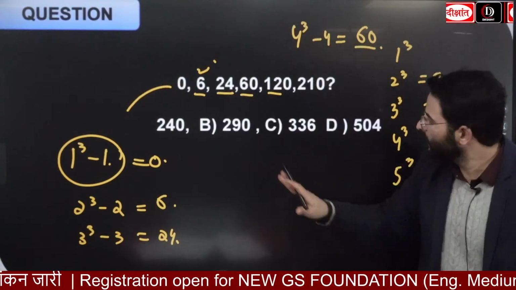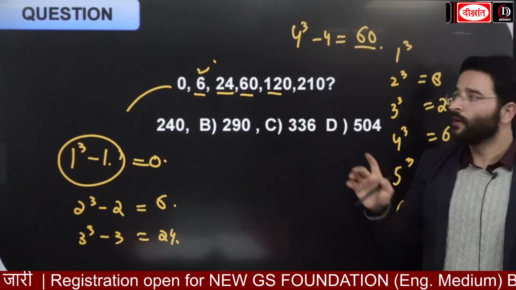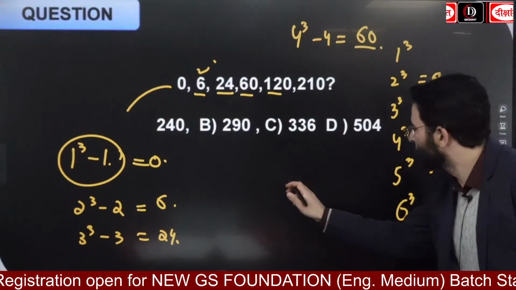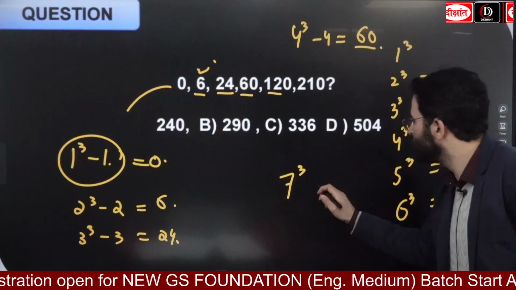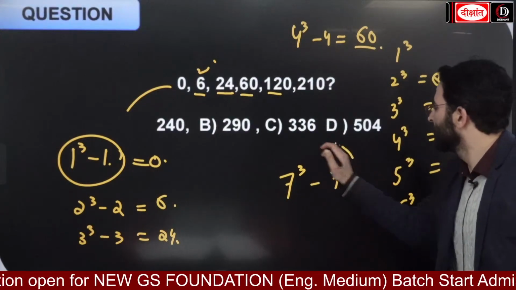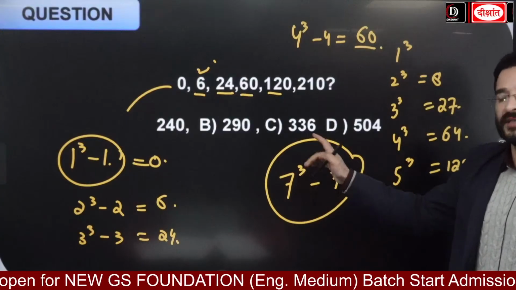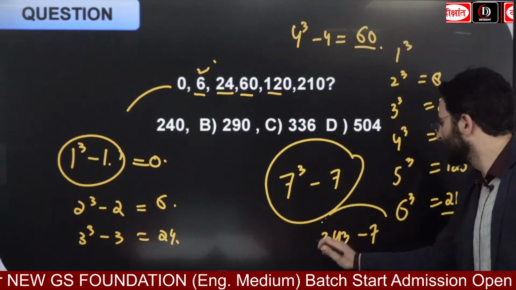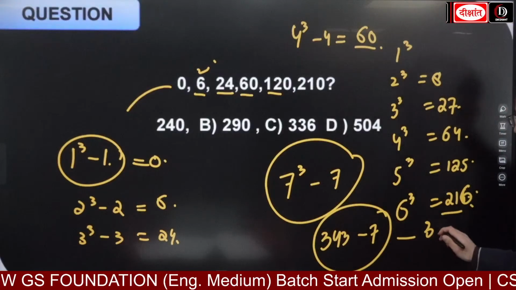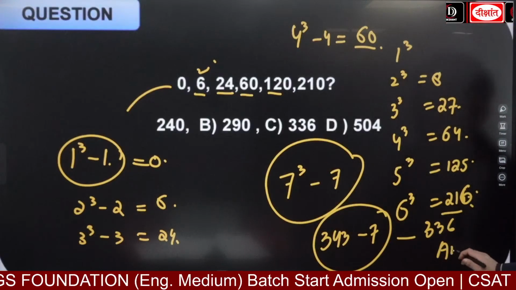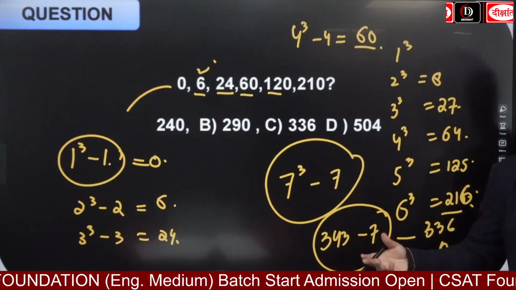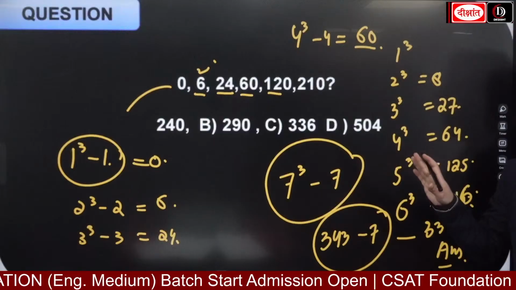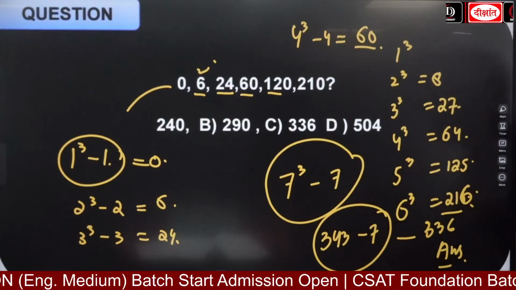ठीक है. Similarly, 5 cube minus 5, 6 cube minus 6. The next term, it is going to be the 7 cube minus 7. So it is going to be the 7 cube is equal to 343 minus 7. That is going to be the 336. This is going to be the answer. Okay, everyone got it guys? आइडिया मिल रहा है सबको? चलो, लेट्स मूव फॉरवर्ड.